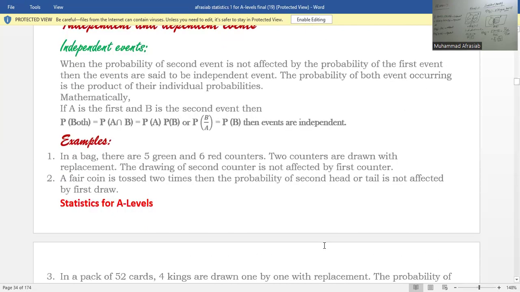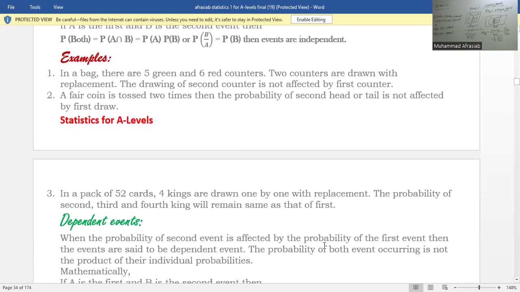In a bag, there are 5 green and 6 red counters. 2 counters are drawn with replacement. The drawing of the second counter is not affected by the first counter, so it is known as independent events. Example 2, a fair coin is tossed 2 times. Then the probability of a second head or tail is not affected by the first toss, so it is known as independent events.